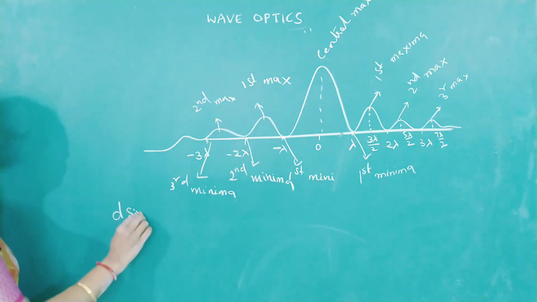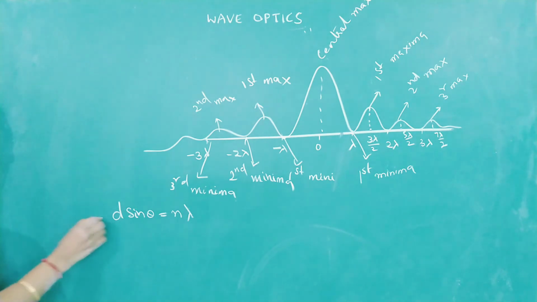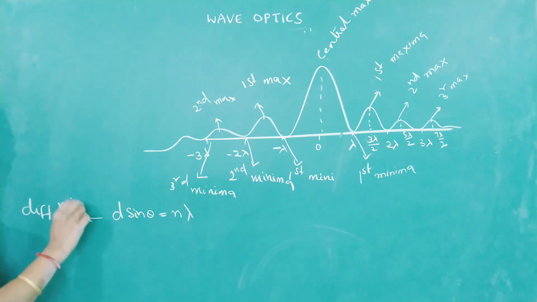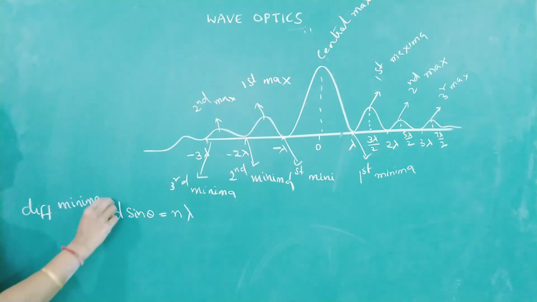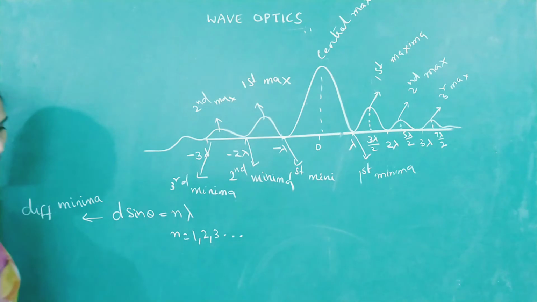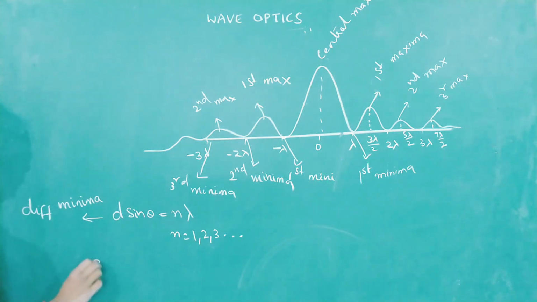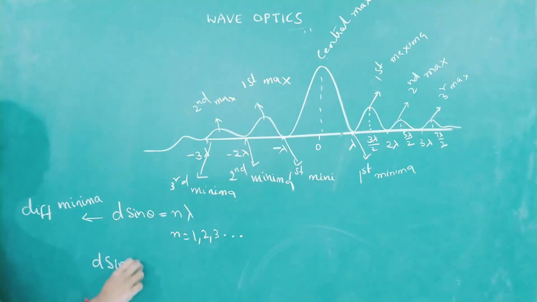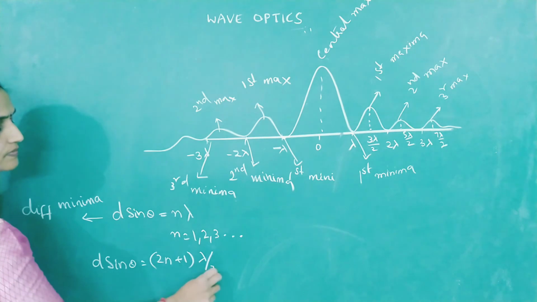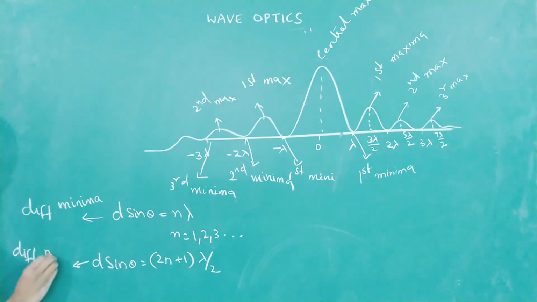What is the condition for diffraction minima? If d sin theta is n lambda, this will lead to diffraction minima. n starts from 1, 2, 3 and so on. There is no 0 at minima, it starts from 1. And if d sin theta is (2n plus 1) lambda by 2, this is the condition for diffraction maxima.